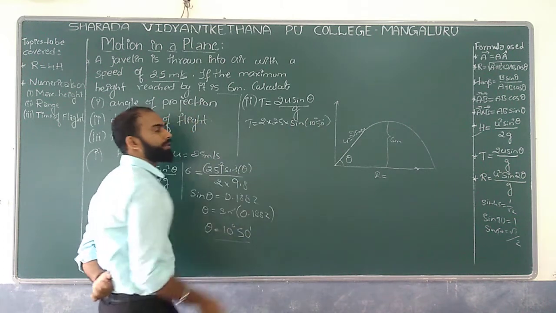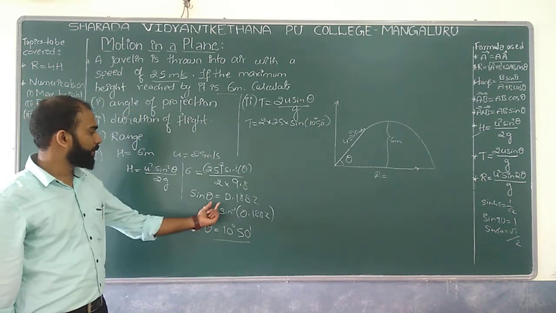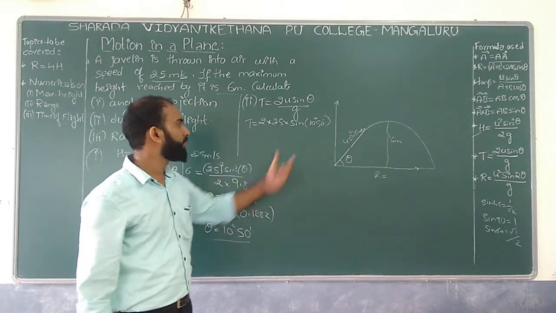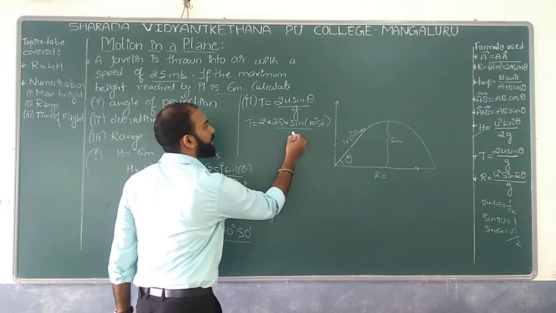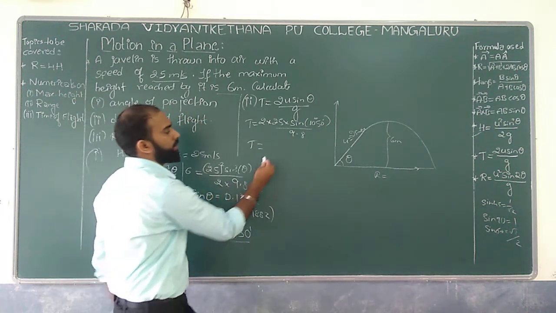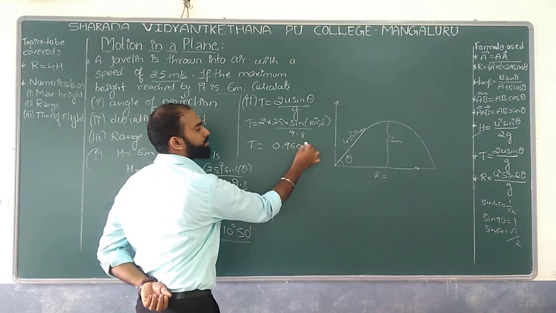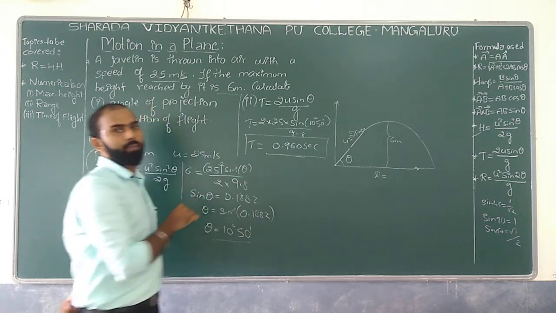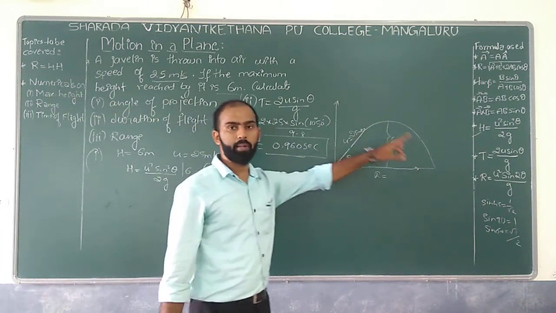Directly you can go with this sin theta, that is 0.1882, and substitute over here. So if I substitute, divided by 9.8, we are going to have a time of flight that is nothing but 0.960 seconds over here, and this would be the time taken to reach from one point to another point.